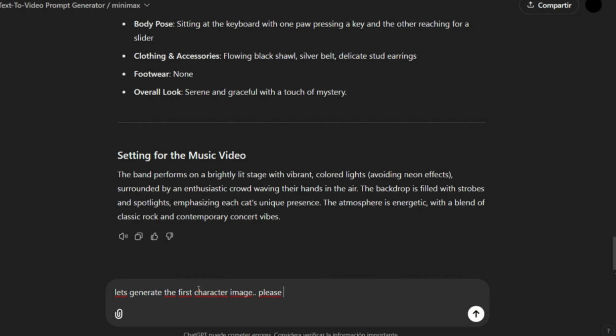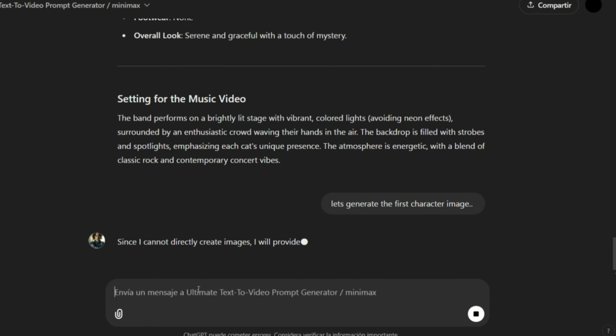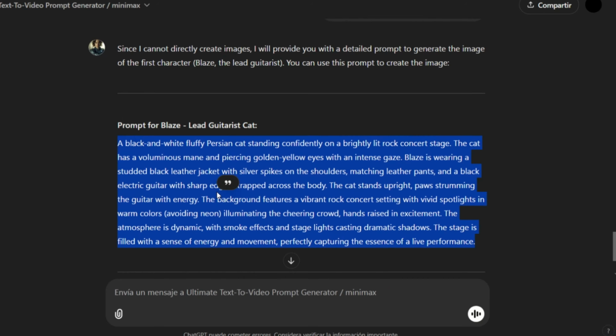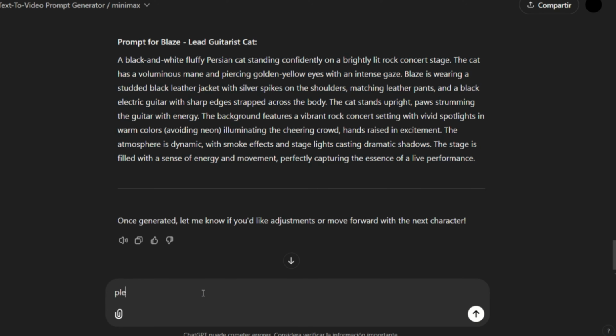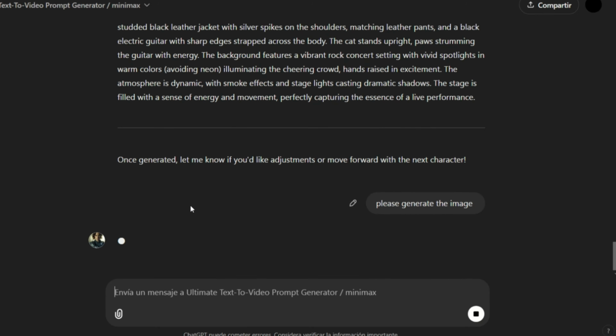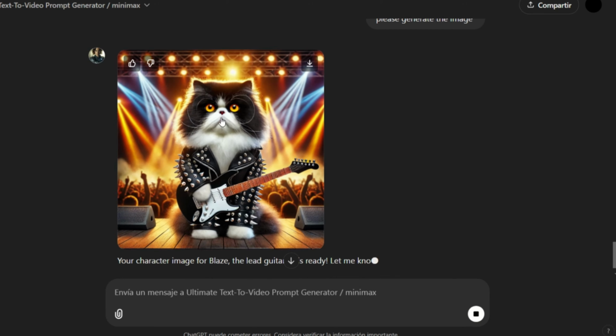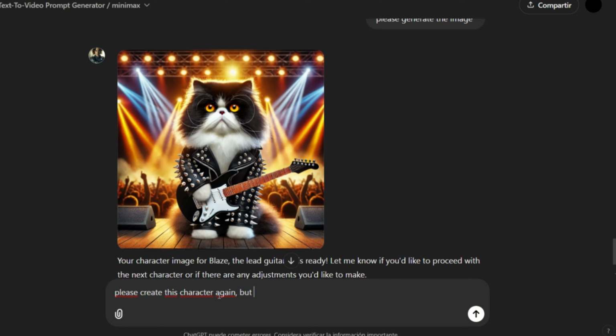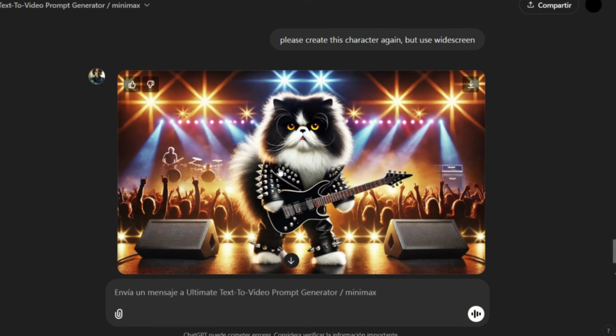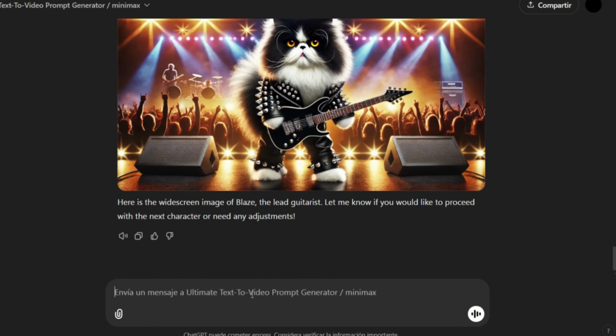Once that's done, I'll instruct it to generate images of each character. It will provide prompts for the characters. If the tool says it can't generate them directly, I'll persist and ask again until it starts generating. Great. I'll then request a widescreen format, full screen. As you can see, it's generating similar visuals.